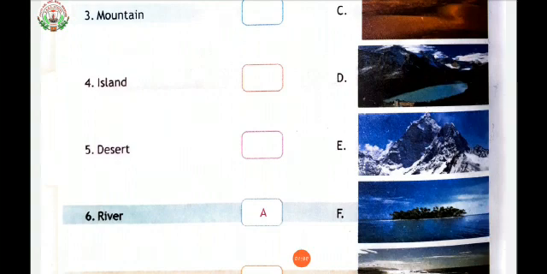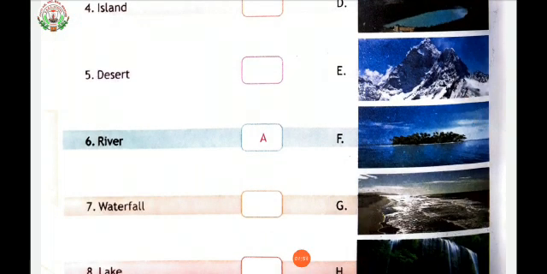Sixth, river. A river is a natural flowing watercourse, usually freshwater flowing towards an ocean, sea, lake, or another river. Seventh, waterfall. A waterfall is a river or other body of water's steep fall over a rocky ledge into a plunge pool below. Waterfalls are also called cascades.